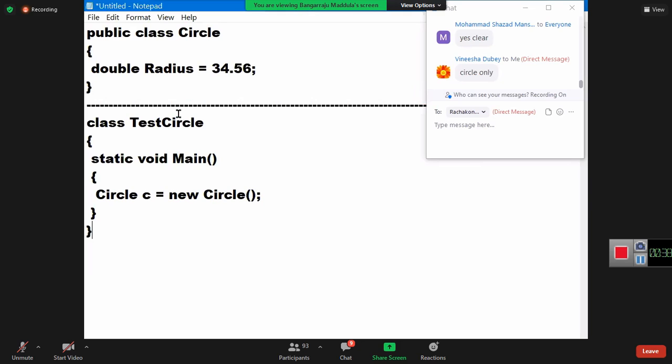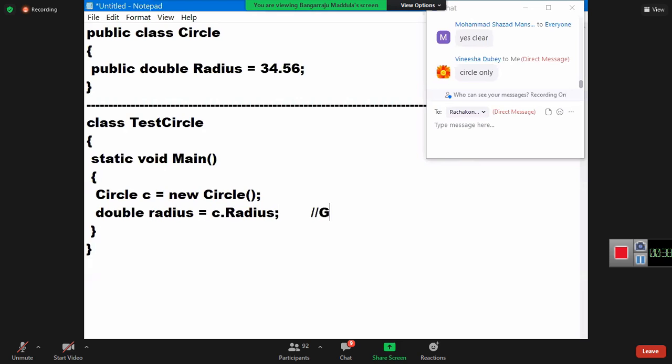The first option is to declare the field as public. Once declared public, now tell me, from here can I simply call c.radius and access it or not? What am I doing? I'm getting the value of radius.